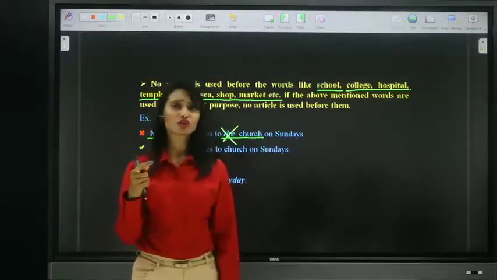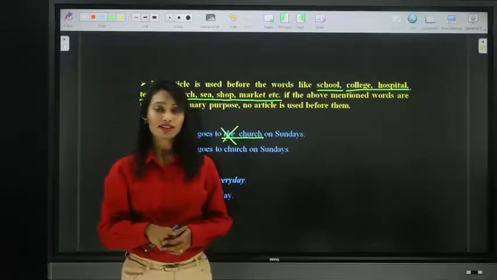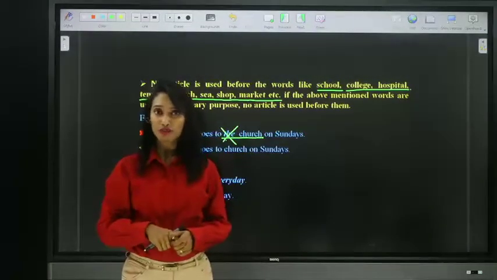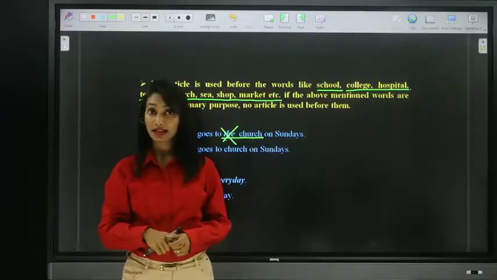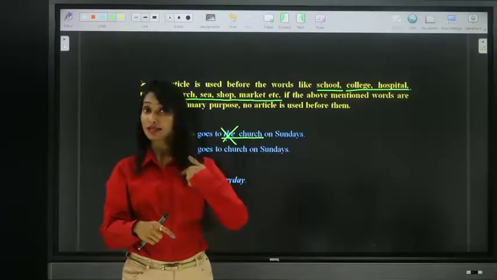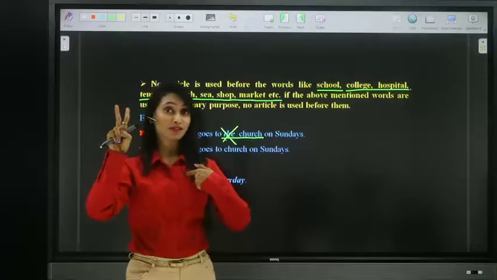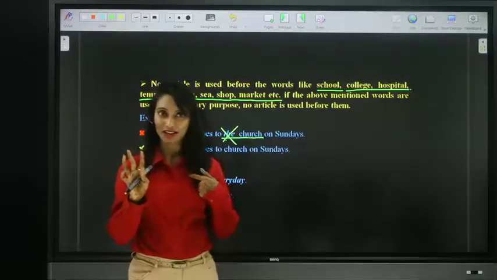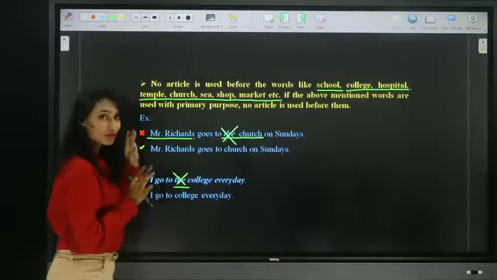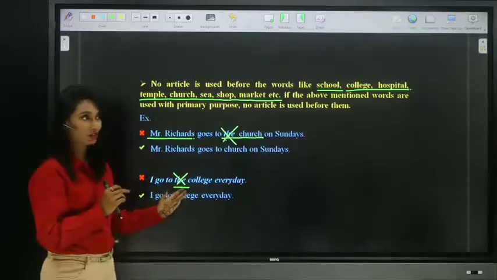But as we discussed before, my friend came to the office to meet me. Their primary purpose is to meet me. Office became secondary purpose. So the office is okay. So try to mind the difference between primary purpose and secondary purpose.